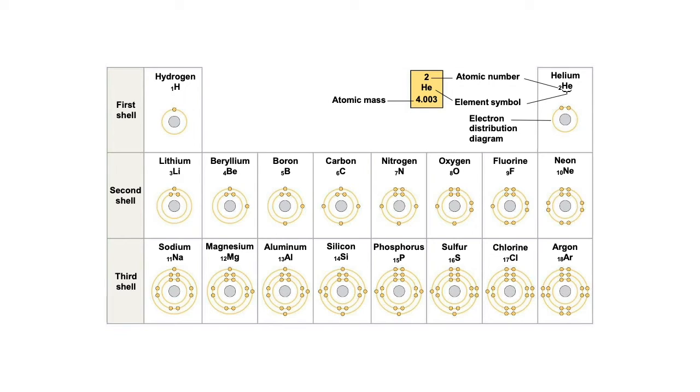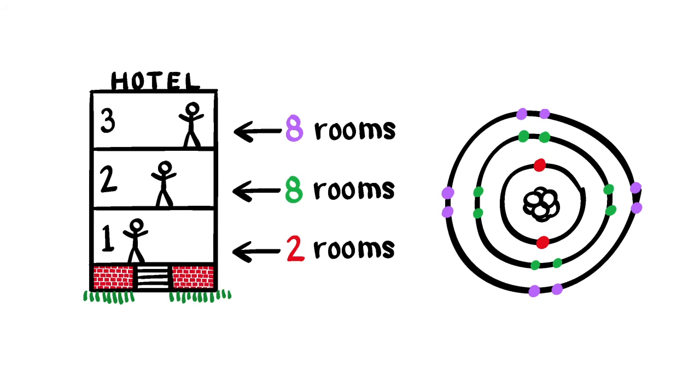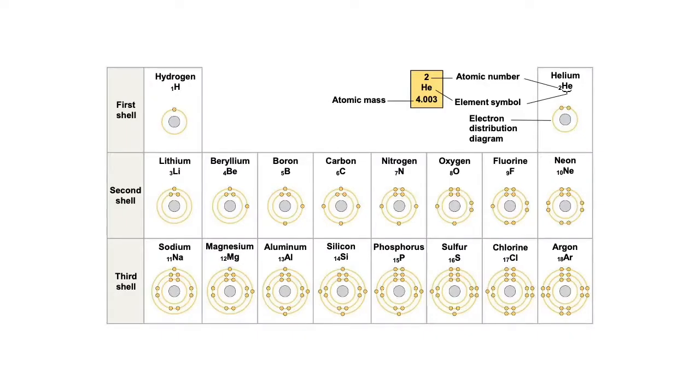And so that outermost shell, we say that it's full. That's as many electrons as it will hold. It's like if you had a hotel that was 3 stories, the bottom floor has 2 rooms. You can only rent it out to 2 guests, and then it's full.